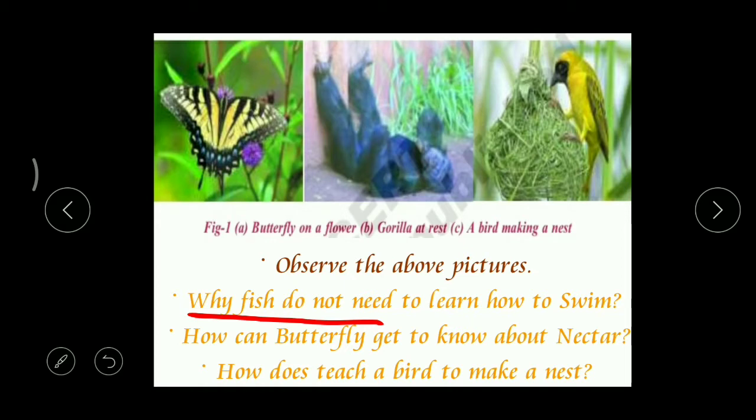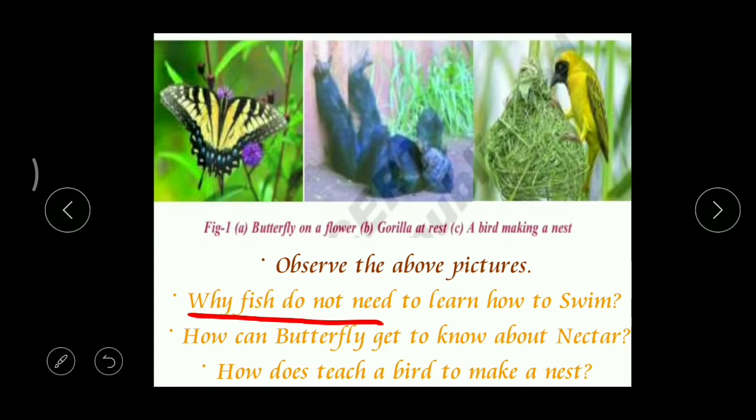So if you carefully observe this fish, can you say that the fishes, whenever they hatch from the eggs and are born, from that period itself, they start swimming. But their parents, they won't join them in schools and some coaching centers for swimming, all the things. Is it true or not?